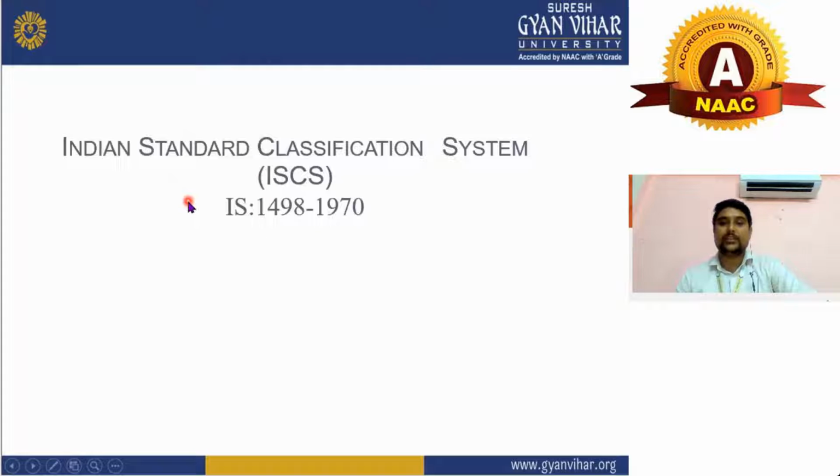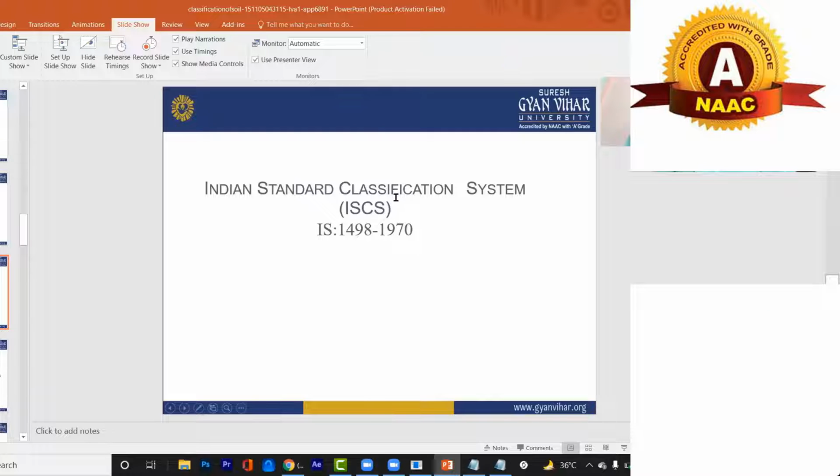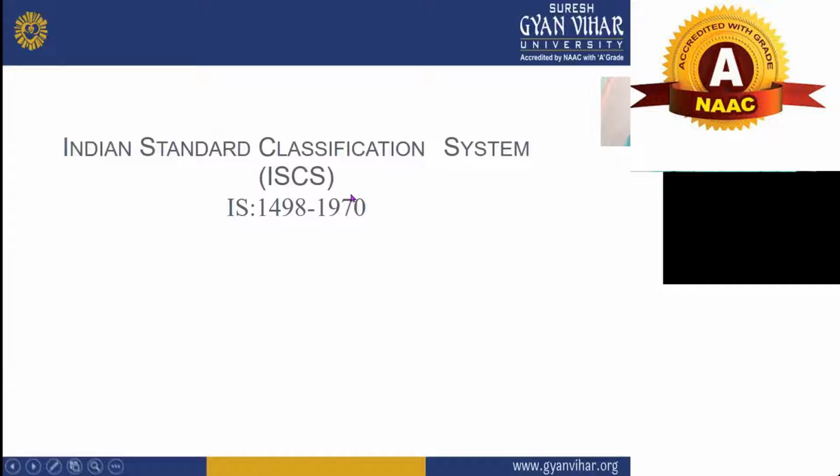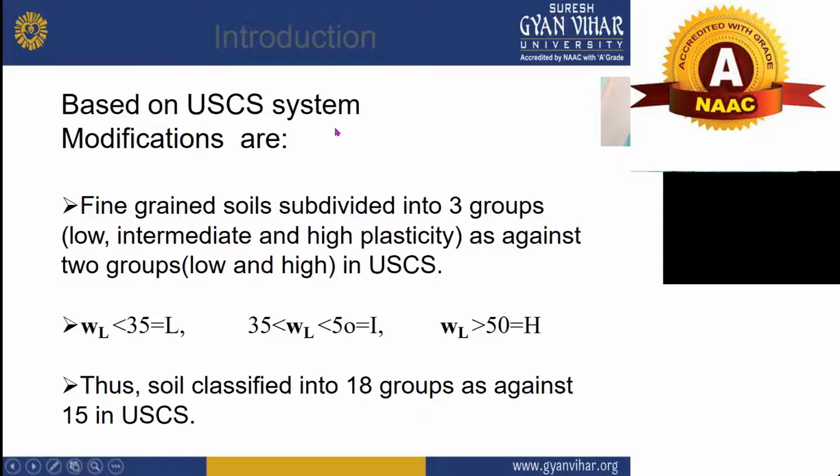Now we will come to the Indian Standard Classification System, which is based on IS 1498 1970.